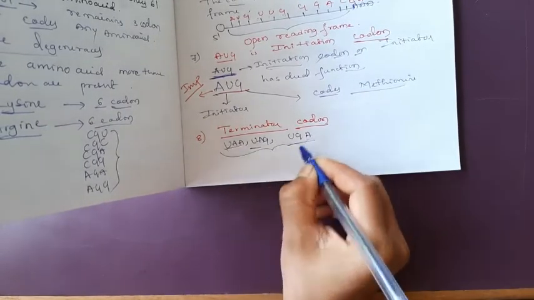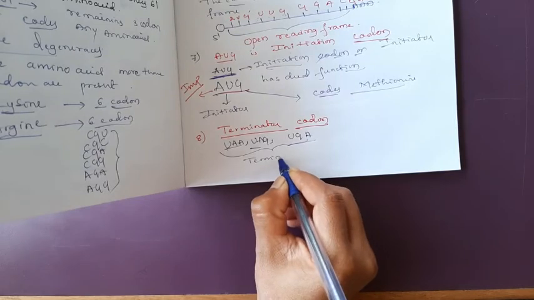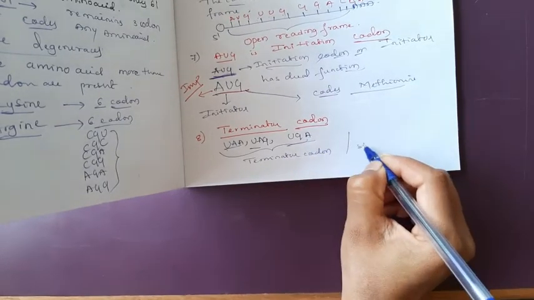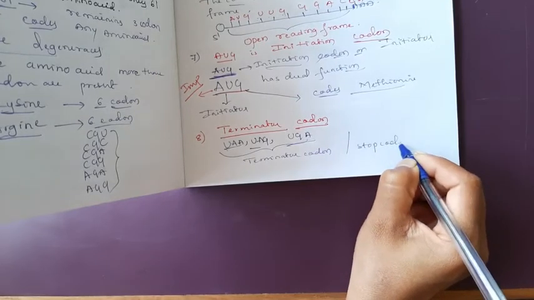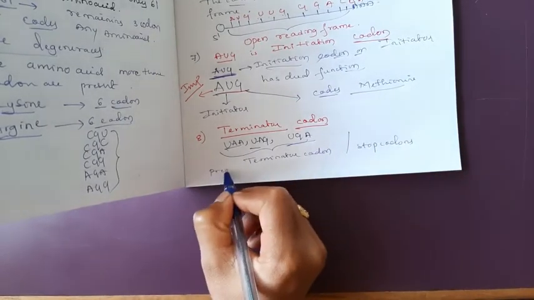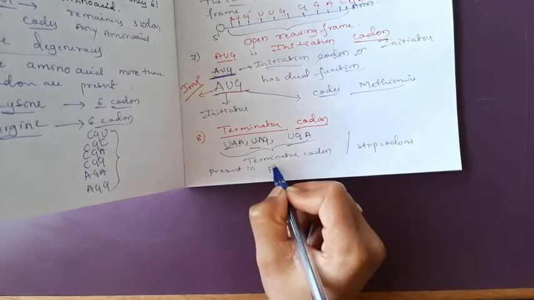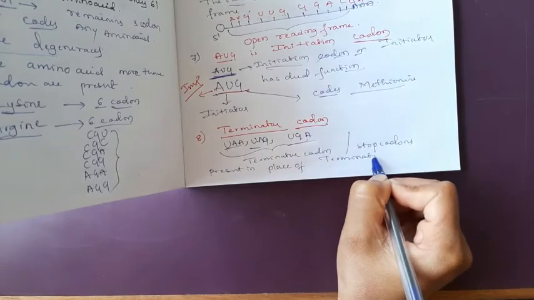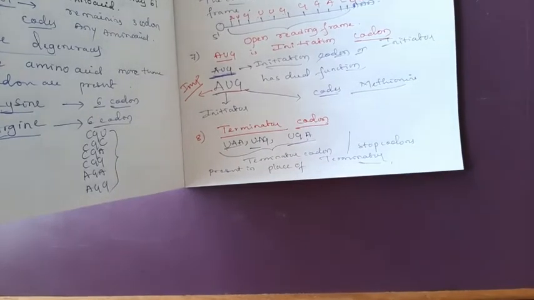These are known as terminator codons or stop codons, present in the place of terminator. Usually UAA, UGA and UAG don't code for any amino acid. These are present in the place of terminator. These are called terminator codons or the stop codons.